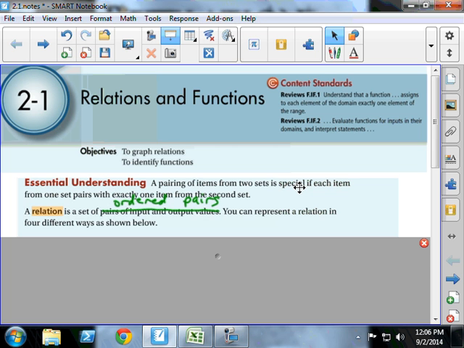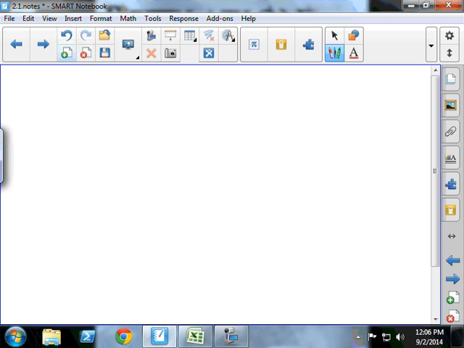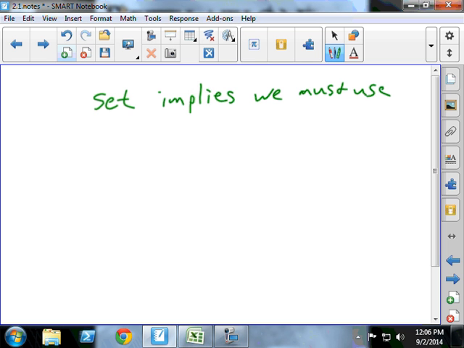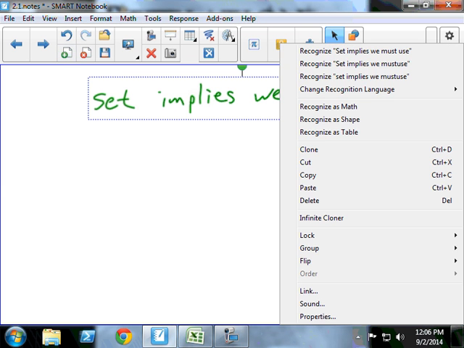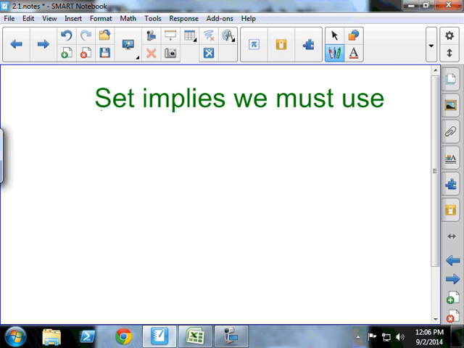Okay, I'm about to add a new page to this document. And what I'd like to do is go over the word set real quick. Set implies we must use a special kind of grouping symbol. I don't know if you all know the name of it. Anybody know what those are called?